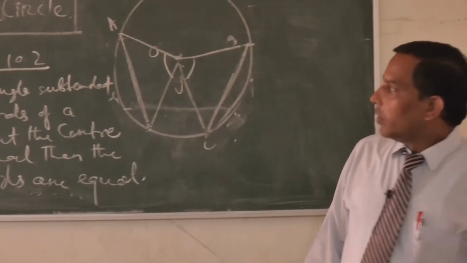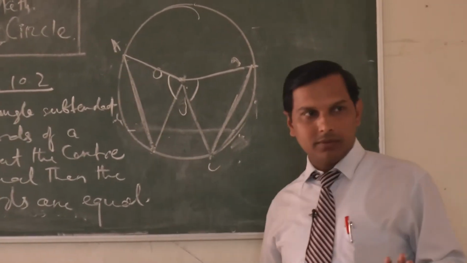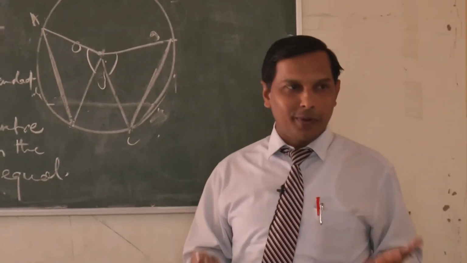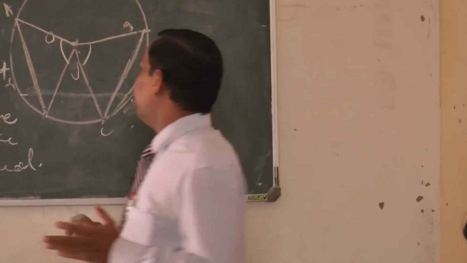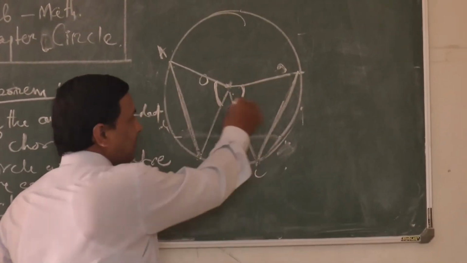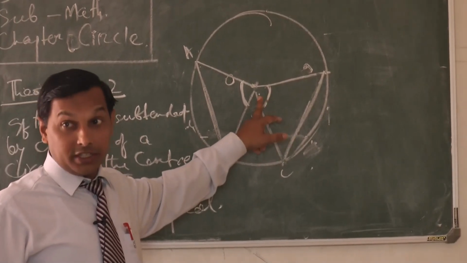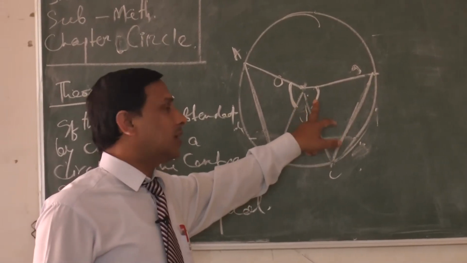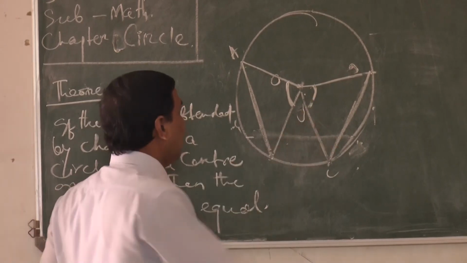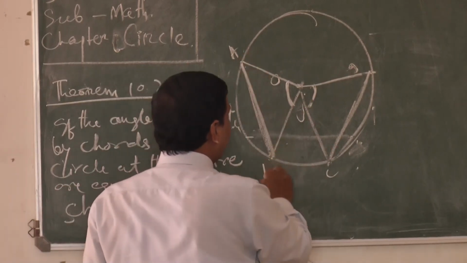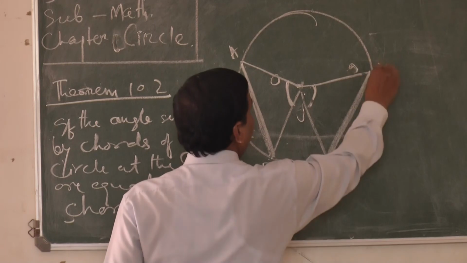Clear? Okay, fine. Same figure. We will go about it in a different way. Here, what is given? Here the angles are given equal. These two angles are equal. Clear? At the center is asking. So definitely these two angles are equal. We have to prove that AB equal to CD.